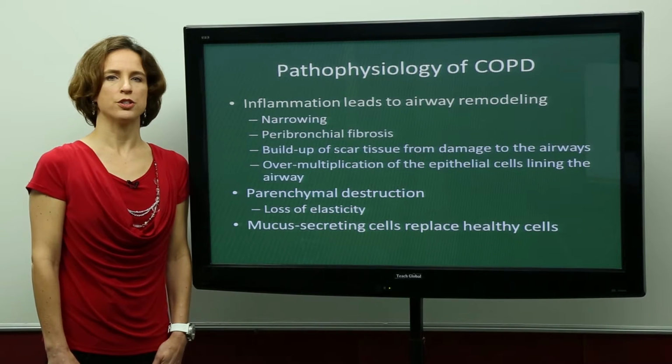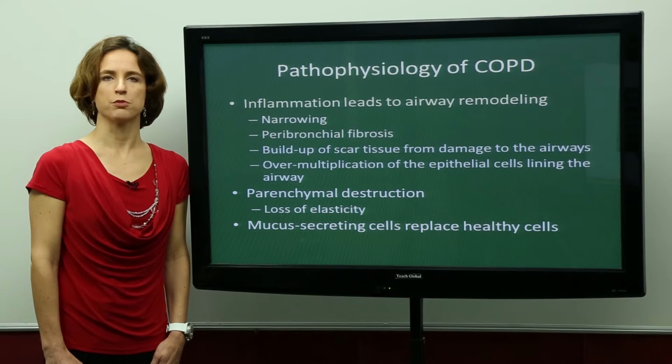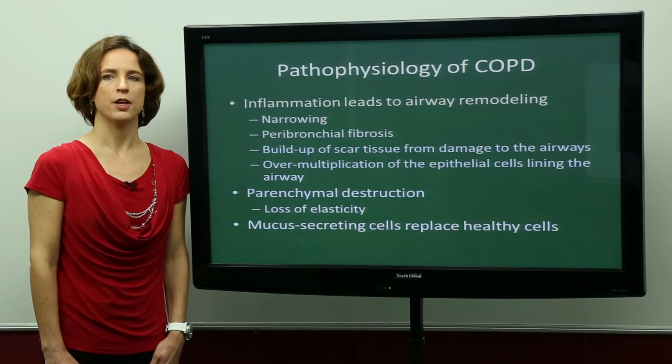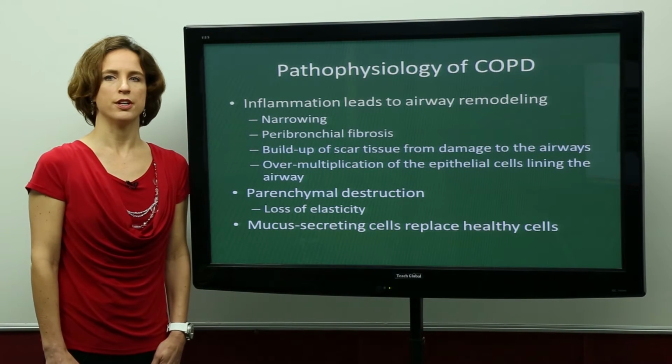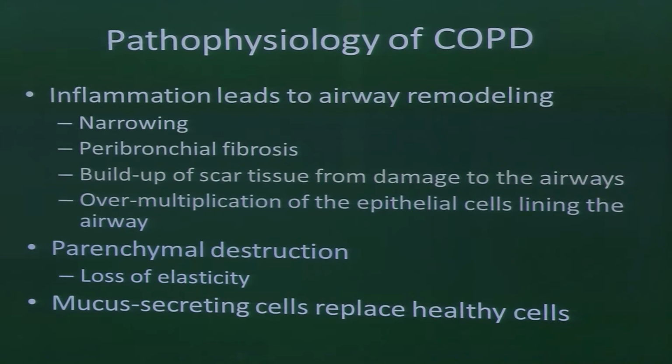All of this inflammation goes on to lead to airway remodeling, and airway remodeling is responsible for the classic symptoms of COPD. The airway remodeling produces airway narrowing, peribronchial fibrosis. There's a buildup of scar tissue from damage to the airways, which goes on to further produce narrowing, and then there's overmultiplication of the epithelial cells lining the airway.